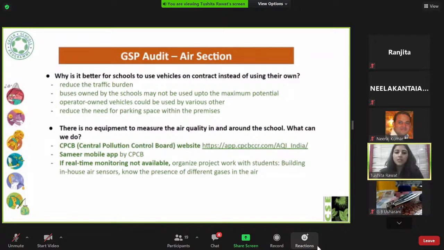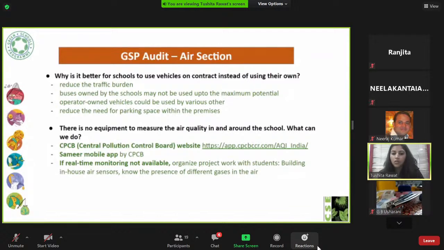Then a question that comes is, there's no equipment to measure the air quality in and around schools. So what can we do? There's this link that I shared. Neeraj, I'd request you to share this link on chat as well, so that teachers can check it out later, by CPCB. Then there is a mobile app. If you look for the Sameer mobile app, it's by CPCB, Central Pollution Control Board. You can download that app also, and that also gives you credible information about the air quality.